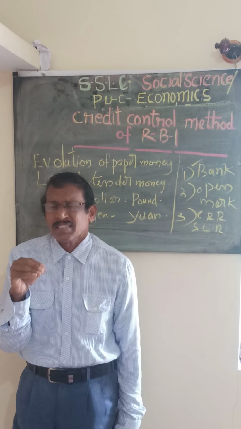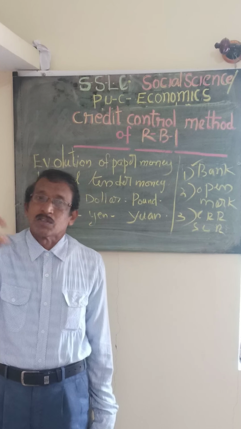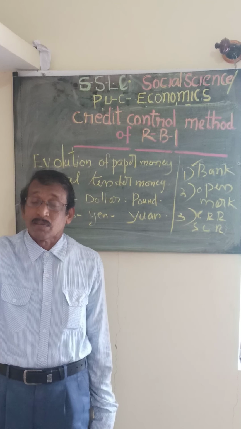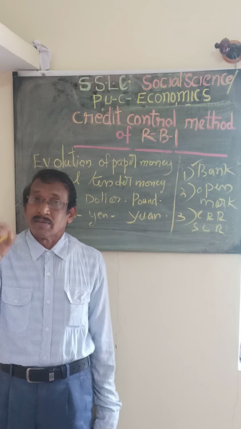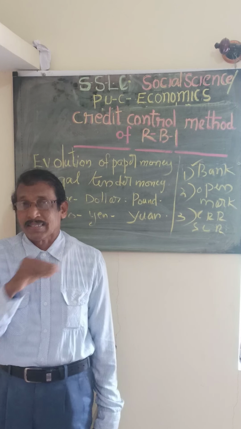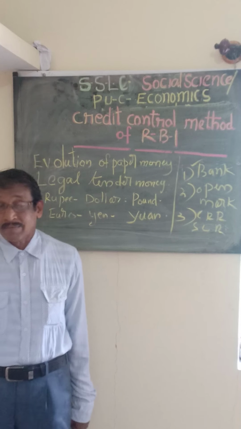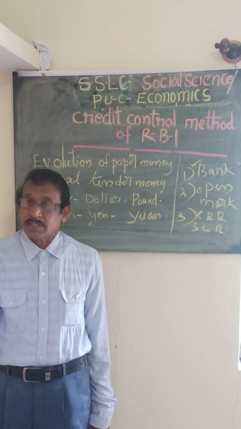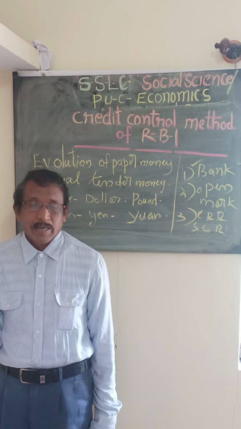The commercial bank will give only 40,000 rupees, not the full 1 lakh. Previously they gave 50,000, but as per the direction of the Reserve Bank, now they are giving only 40% or 30%. It depends upon the condition of the economy.